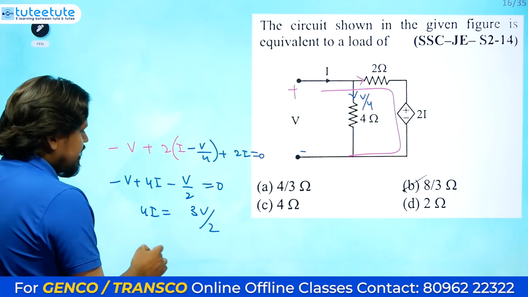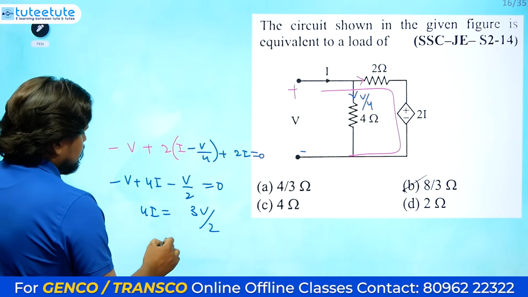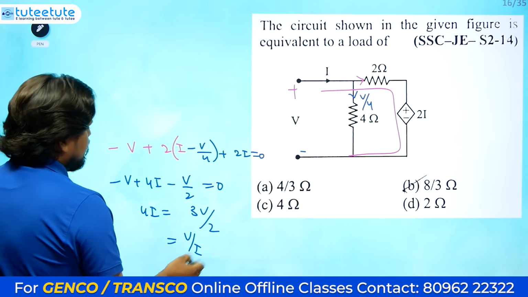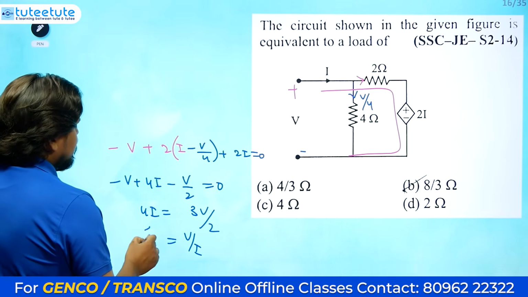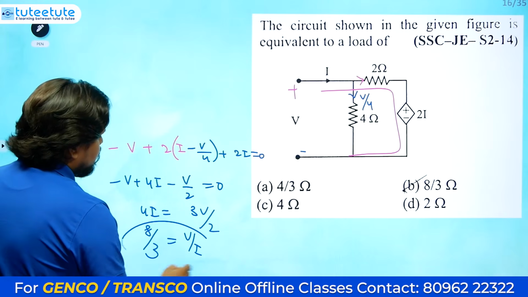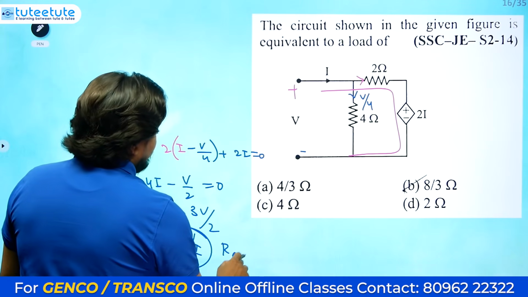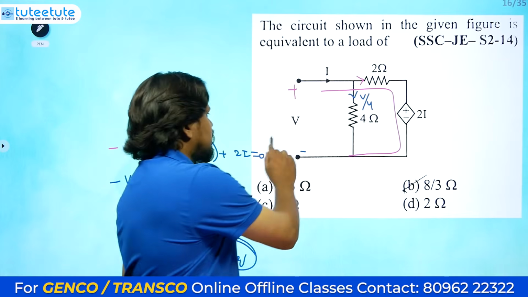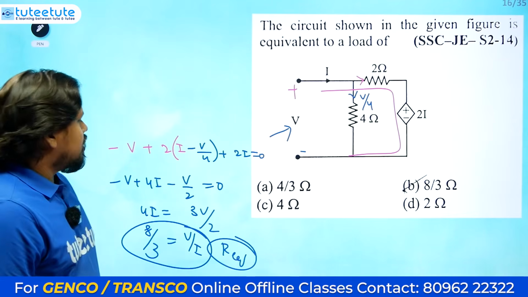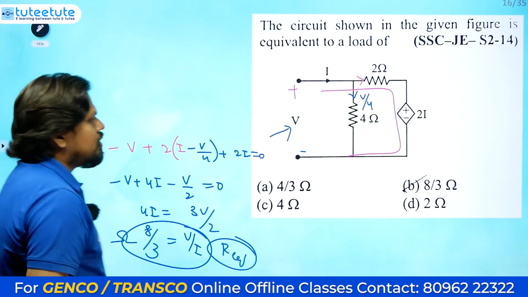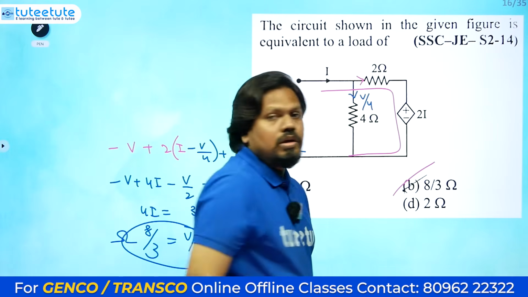We need V by I, so take this I to the other side. So V by I equals 4 into 2, which is 8, divided by 3. So V by I, which is R equivalent, the load of this circuit, is nothing but 8 by 3 ohms. So this is the answer, 8 by 3.